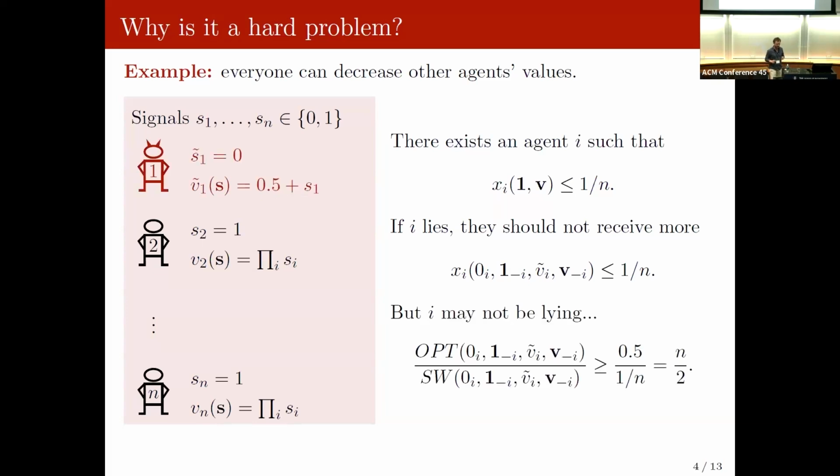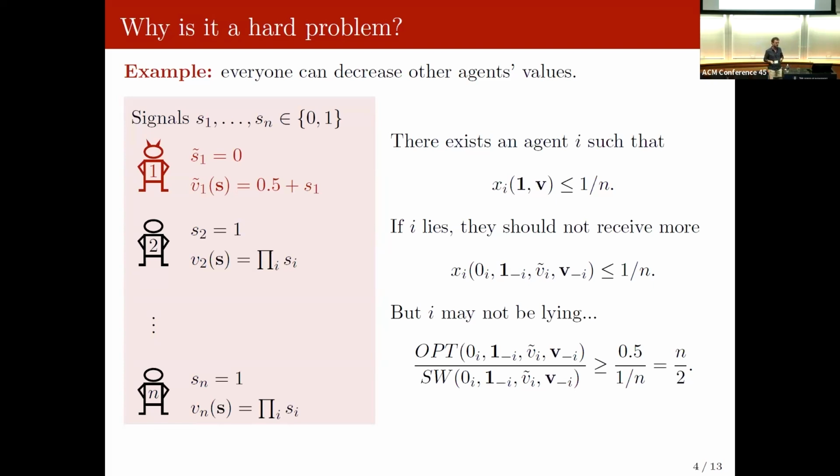In particular, if agent 1 decides to report a signal of 0, everyone else's value will drop to 0 because we took the product. But they can also change their valuation function so that they don't have a value of 0, and the mechanism would be forced to give them the item. So now the mechanism doesn't really know in this situation if the agent was lying or not, doesn't exactly know what to do, and cannot do better than the n approximation.